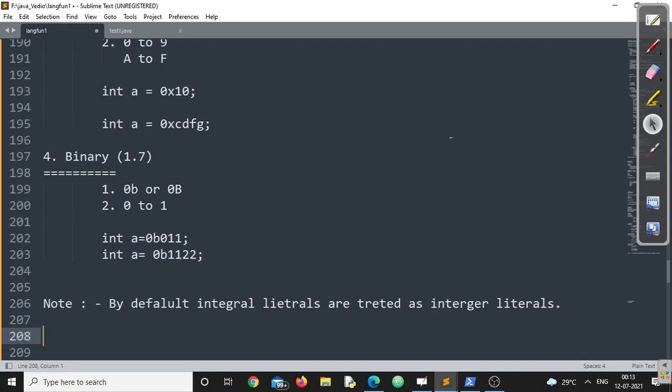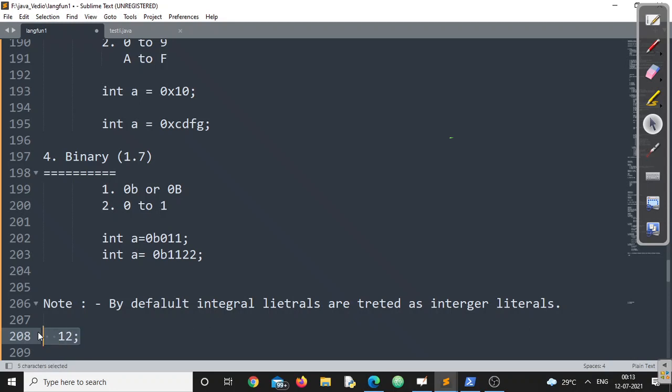That means if somebody asks you, can you please represent a byte literal? You will say the range of byte is from -128 to 127. If I write a = 12, can I say 12 is a byte literal? No. If I am writing only 12, definitely I will call this 12 an integer literal, not a byte literal.